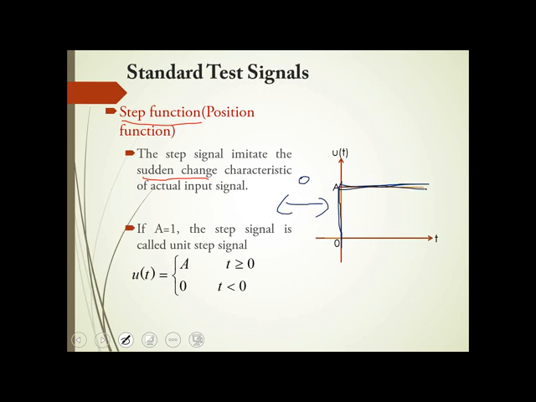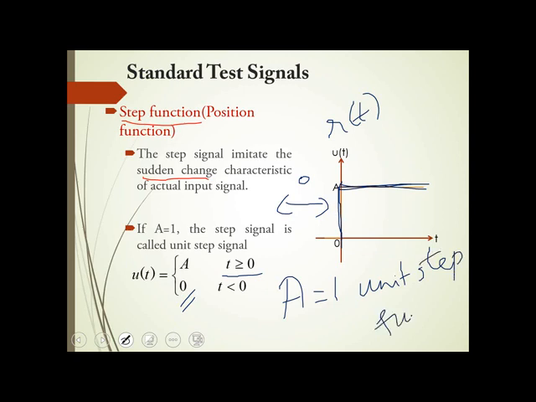So you can write R of t, few textbooks specify R of t, here it is written U of t, anything is fine. So you see here, U of t is equal to A for all values of t greater than or equal to 0, it is a step function. For t less than 0, the value is 0. If the value of A is equal to 1, you call it a unit step function. So this is your first standard test signal.